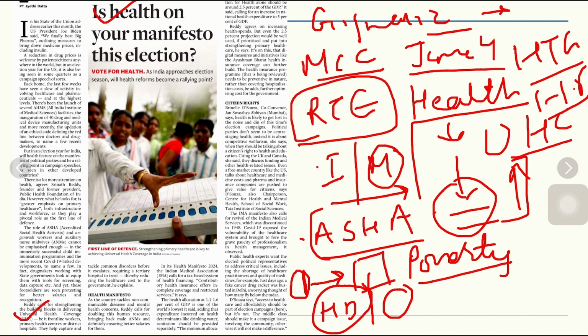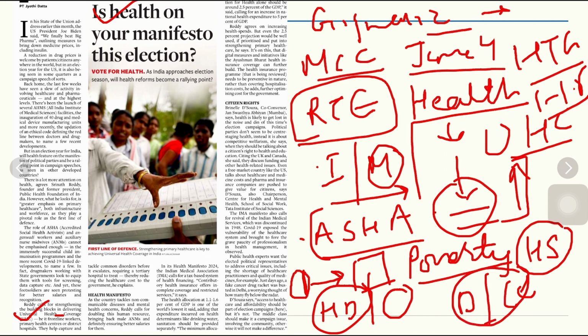When we talk about its significance, it can not only improve universal health care coverage, it can also give wide access to health services. Wide access to health services at deterministic and cheaper rates can also be simplified for our country. Citizens' right also. Health is likely to get lost in the noise, and there are chances that health can get lost in the din of other political manifestos. The health allocation at 1.1 to 1.6% of GDP is the world's lowest, and expenditure on health determinants like drinking water and sanitation should be provided separately.